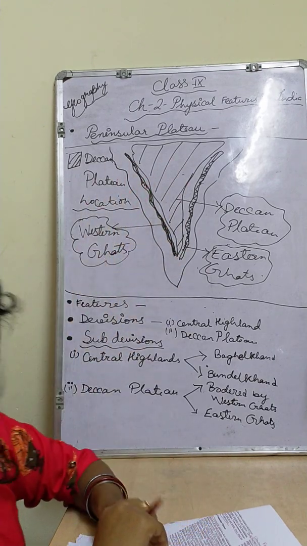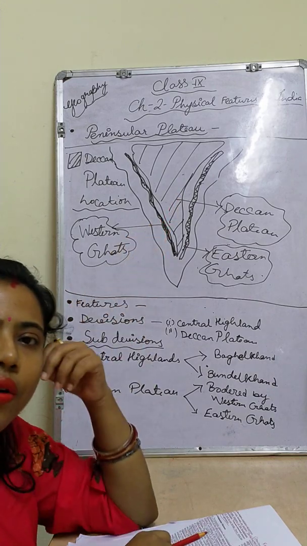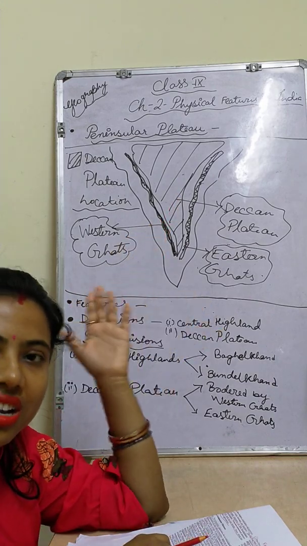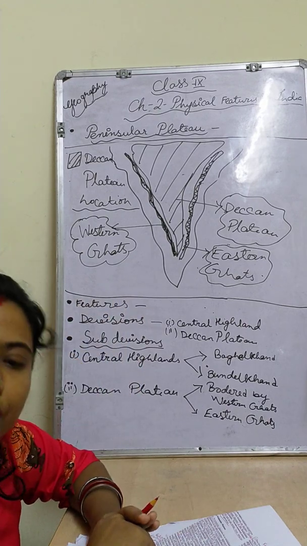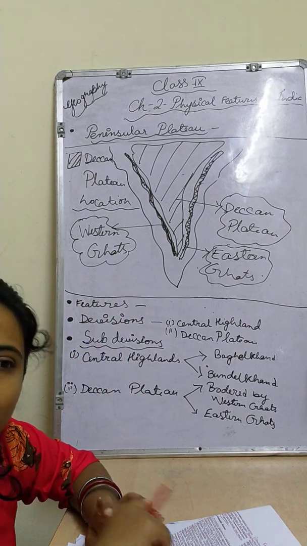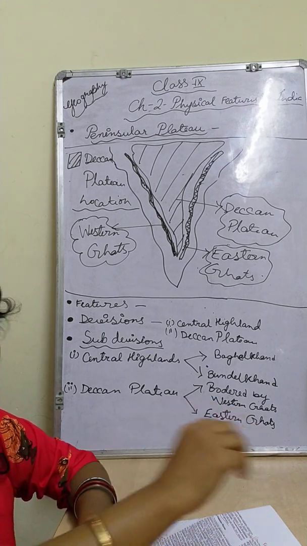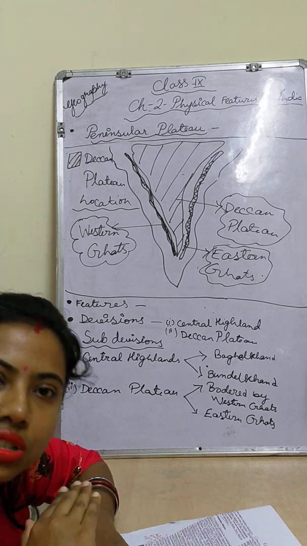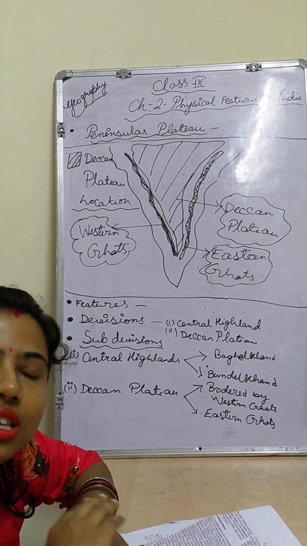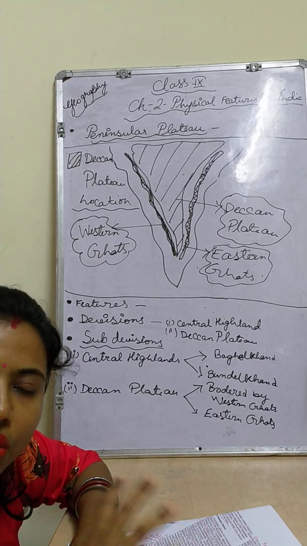Why is it called black soil? Because it has originated from lava. I have already told you that this region is covered by igneous rock, so whatever soils come from it have definitely been made by igneous rock. Whenever magma reaches the earth surface as lava, it spreads over a large area and cools down, forming the primary rock, or igneous rock.